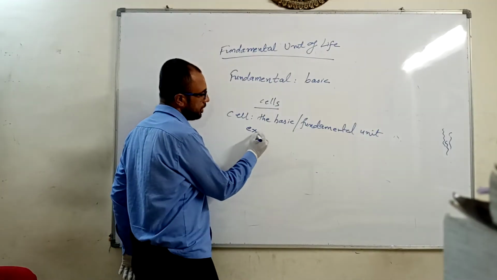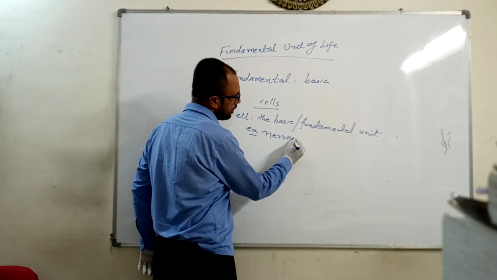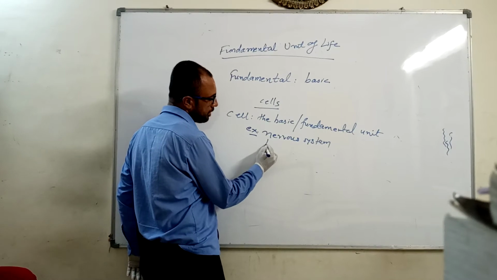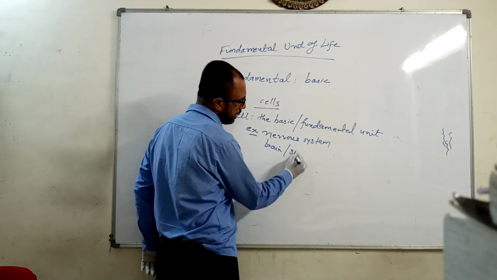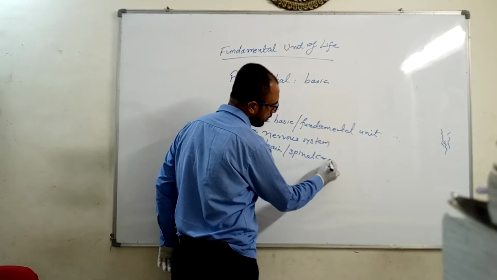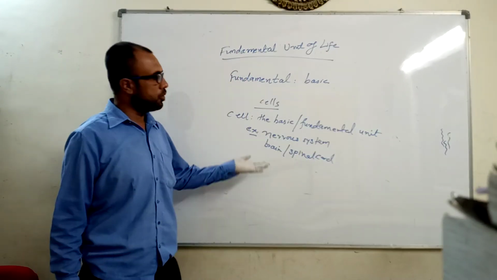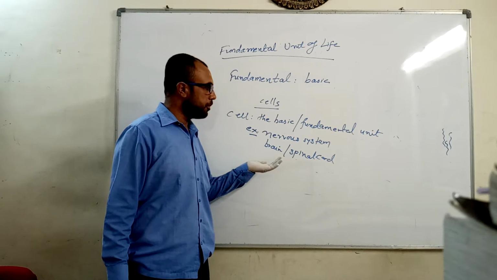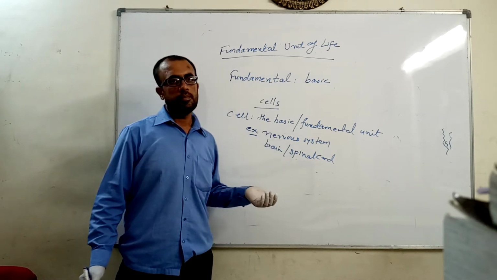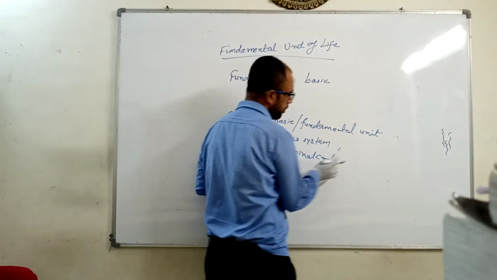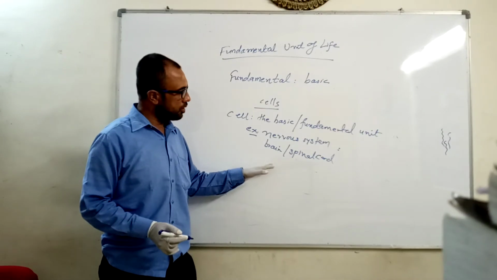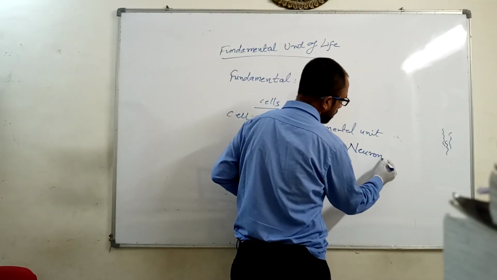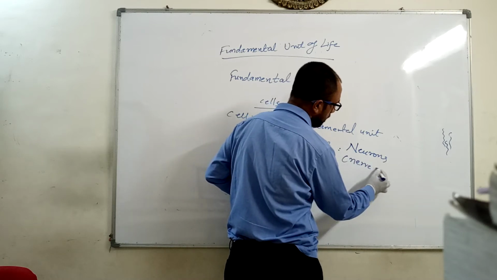For example, we have the nervous system in our body, in the human body, which comprises basically of the brain and spinal cord. Now brain and spinal cord are two important structures out of which nervous system is made up. Now where is the cell involved in this? Cell is involved because the brain and spinal cord, which are the essential organs of nervous system, are made up of neurons. Neurons means the nerve cell.